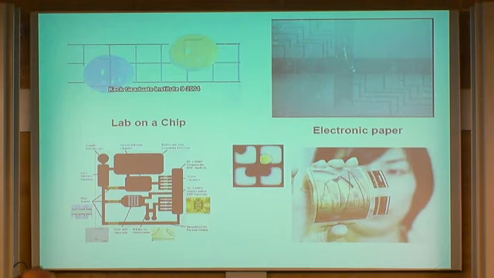A second application is electronic paper. So now imagine that you have pixels, okay, and each pixel contains a drop, and there are different colors: red, green, blue, yellow. By switching on and off an electric field, you can produce electrowetting, so you can produce these drops to spread or to contract, and you can create an image. It's a film.